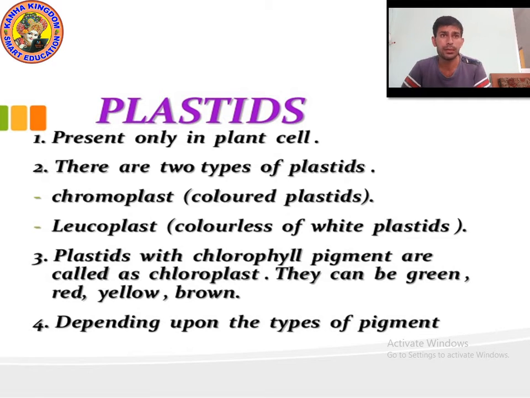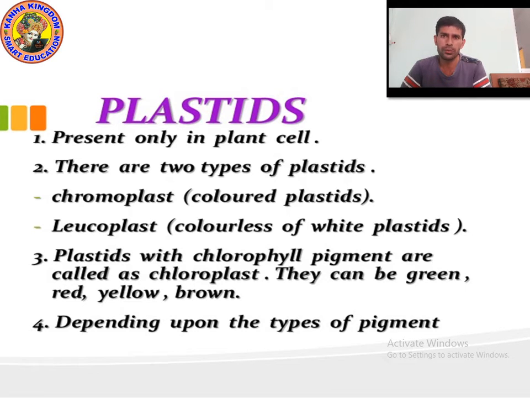Yes, kids. How many types of plastids? There are two types of plastids. The first plastid is chromoplast. The second plastid name is leucoplast.